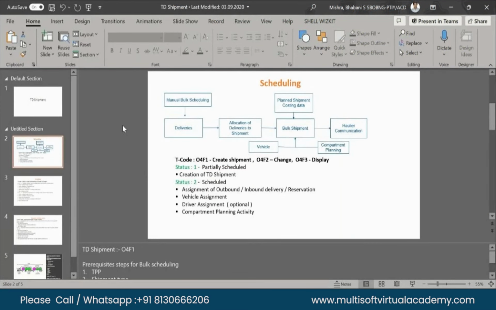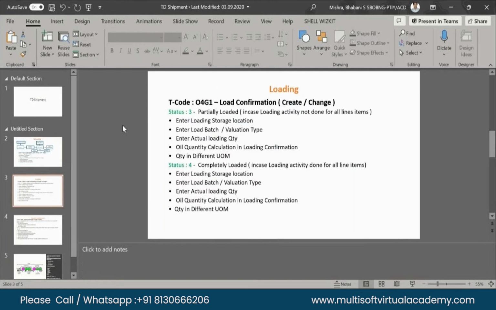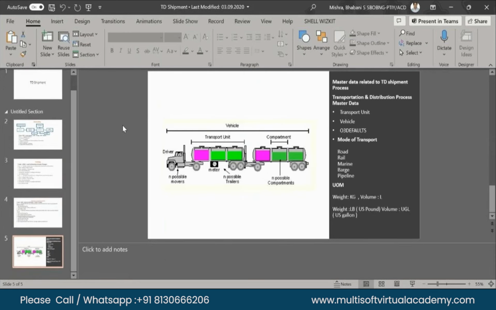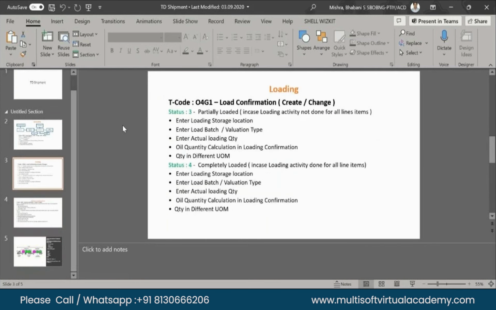So TD shipment, we have three phases: scheduling, loading, and delivery confirmation. Scheduling, you can see this is loading, and this is delivery confirmation. And the last screen is vehicle.